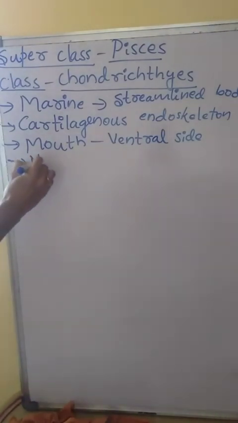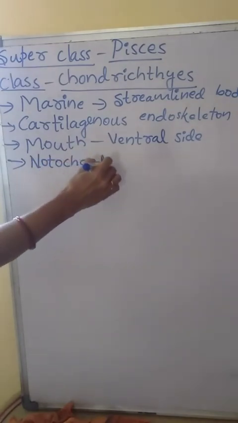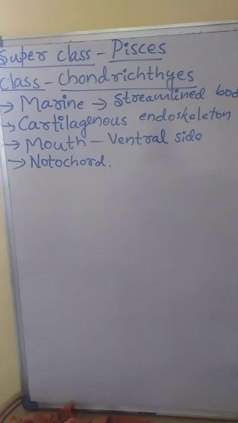Then notochord. Notochord is persistent throughout their life, from birth to death, from the beginning to the end.